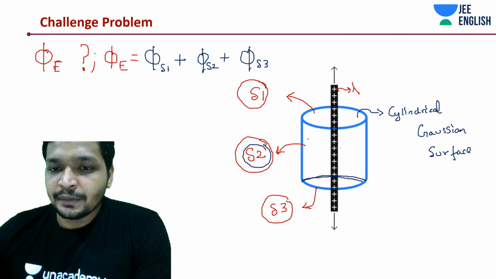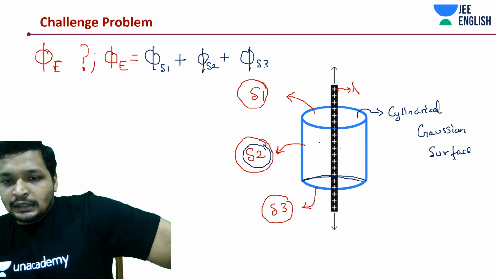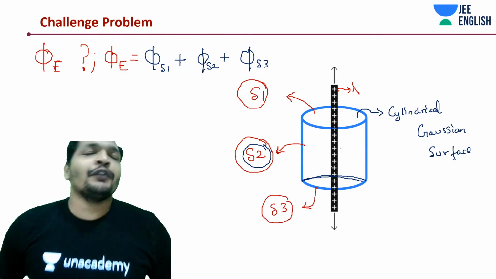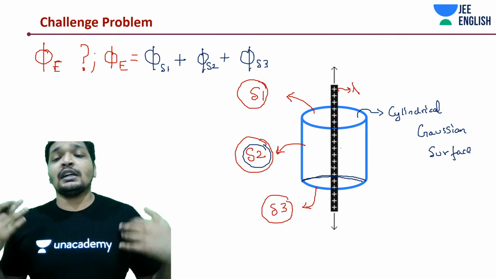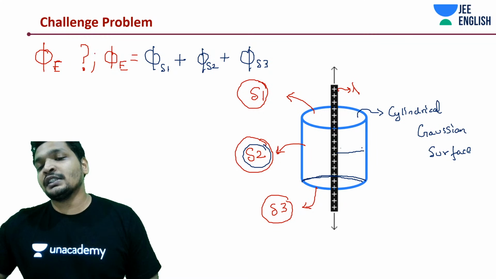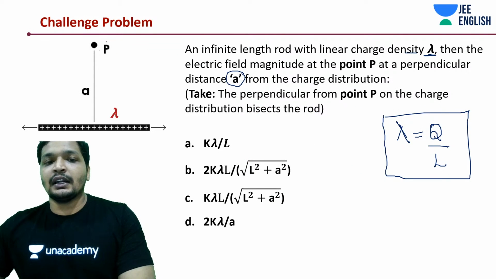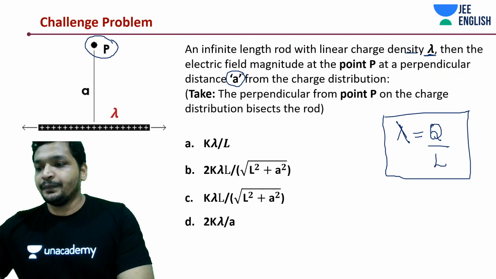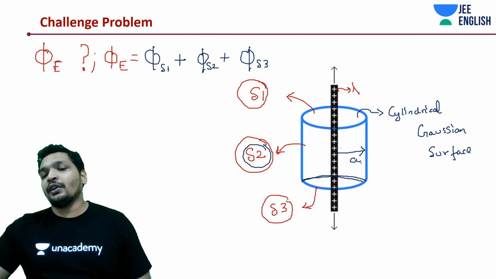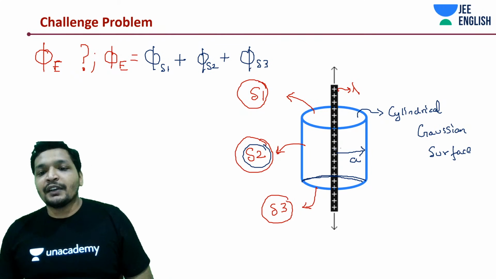Now let me tell you something interesting. Just notice what I'm drawing right now. This much amount of flux goes through S1. If this is an infinite charge, some of you might have a query: why are you drawing a Gaussian surface that is finite? You'll be drawing the Gaussian surface at a distance A. Why A? Because we are analyzing the point at a distance A. Some of you might be wondering why I am drawing a finite Gaussian surface. It can be an infinite one as well, not an issue. But we are analyzing at this point A.